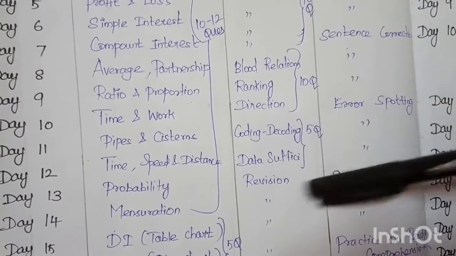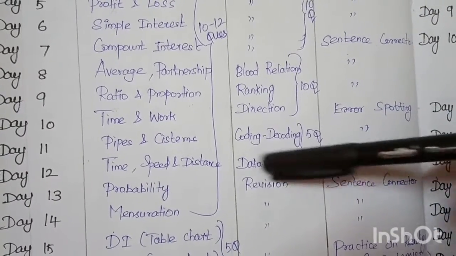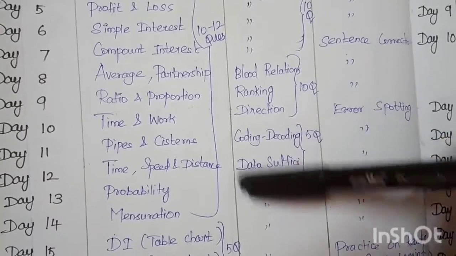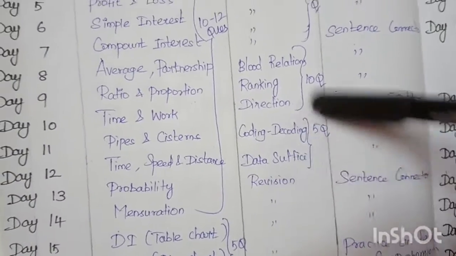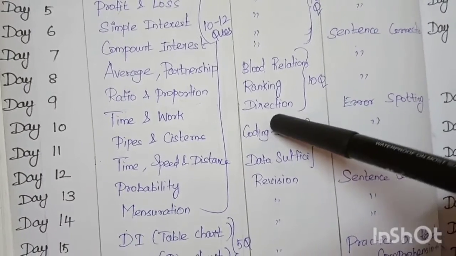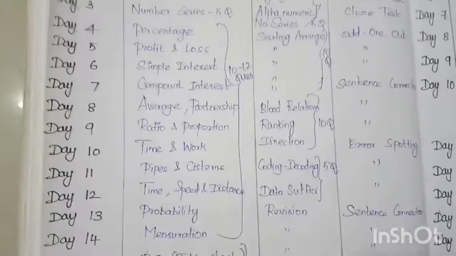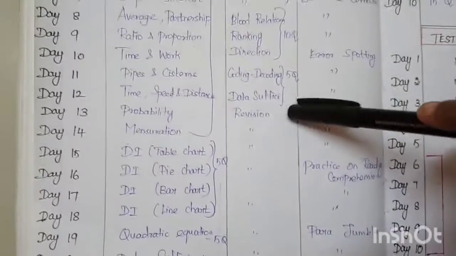Okay, then from coding and decoding there will be 5 questions, and data sufficiency, like all over the miscellaneous, there will be data sufficiency. They will ask 5 questions from coding and decoding and data sufficiency. So the remaining days you will be revising reasoning, that is logical reasoning.